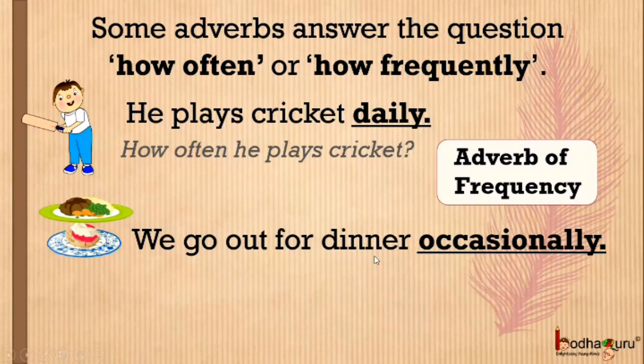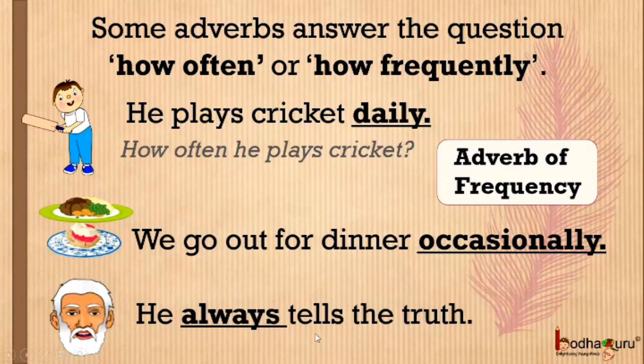We go out for dinner occasionally. How often? Occasionally. Hence, occasionally is adverb of frequency. He always tells the truth. What is the frequency of telling the truth? Always. So, always is adverb of frequency.